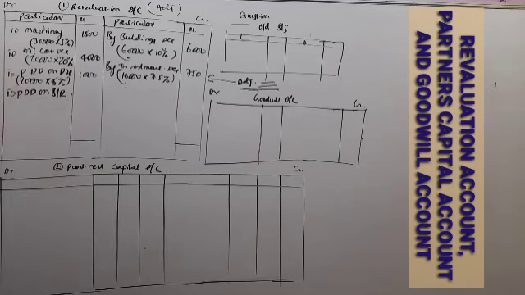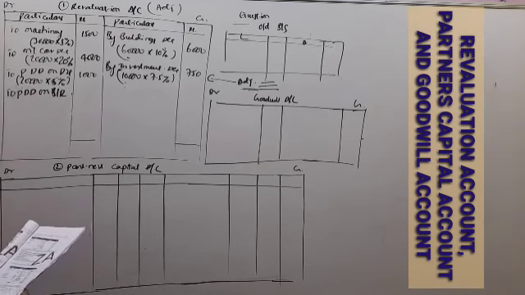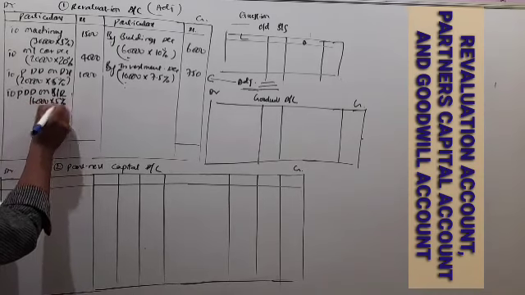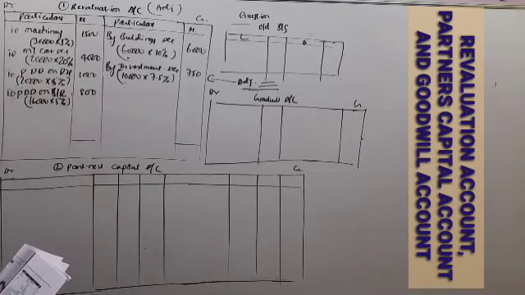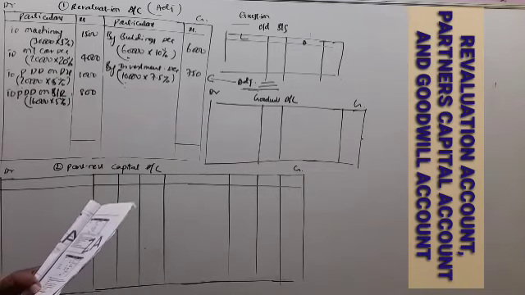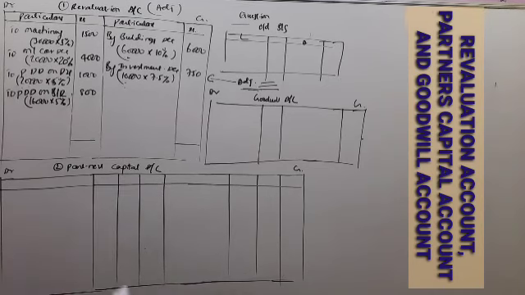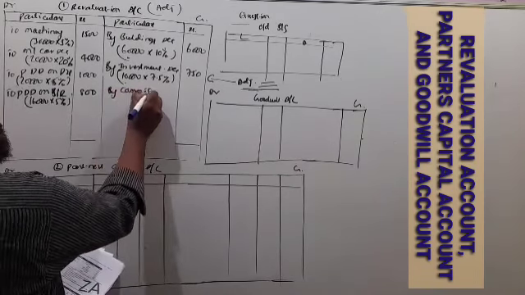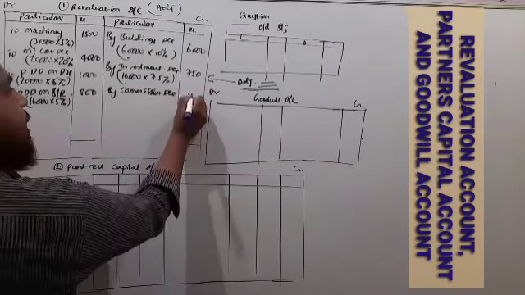The balance sheet here gives bills receivable 16,000. 16,000 into 5%, 800. Next, commission receivable is an income, so credit side, amount 150.